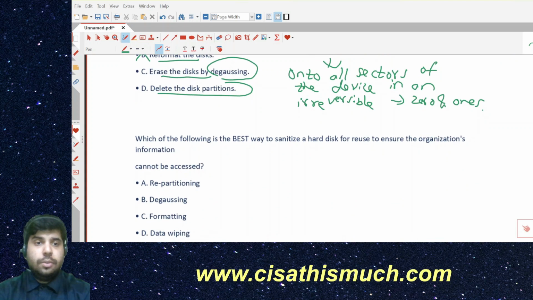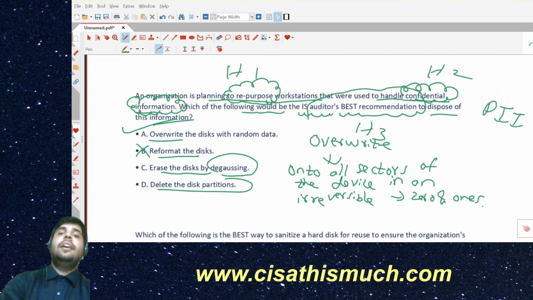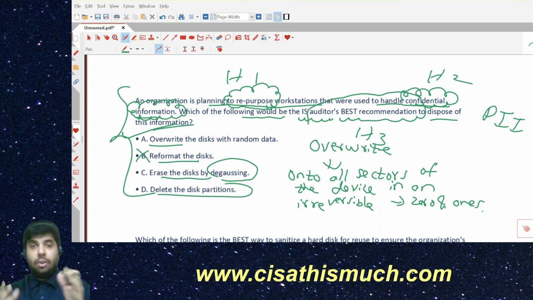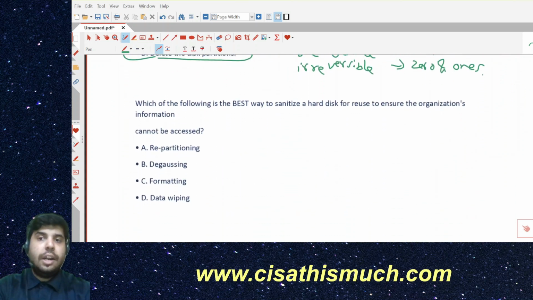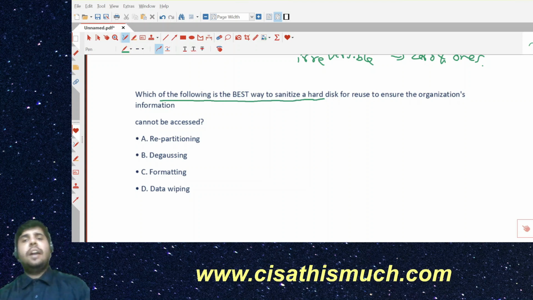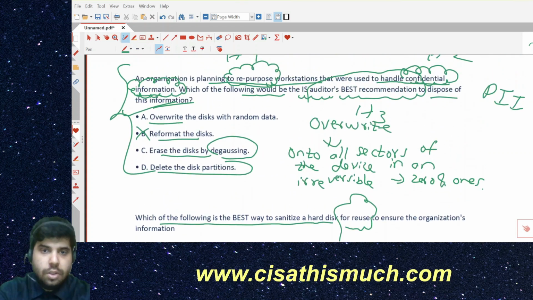All right, next question. This is one of the past exam questions. Previously they used the word confidential, but later they revised their own question and removed the word confidential. Now the new question says: which of the following is the best way to sanitize the hard disk for reuse? Previously they mentioned repurpose.